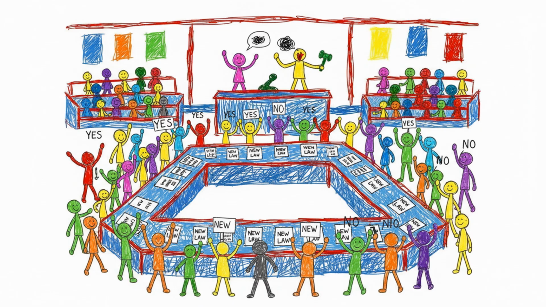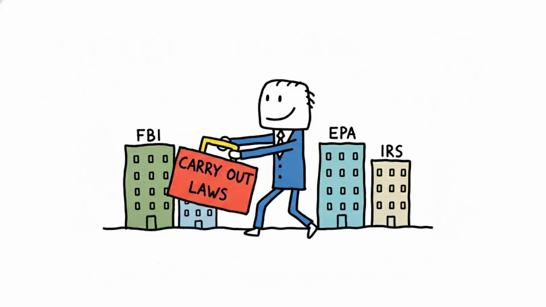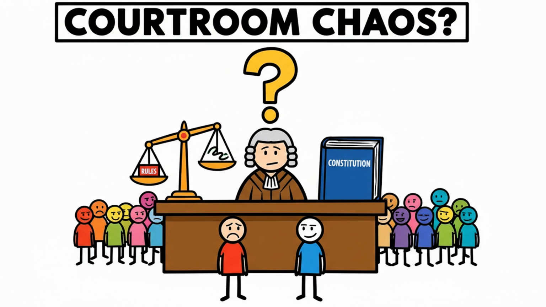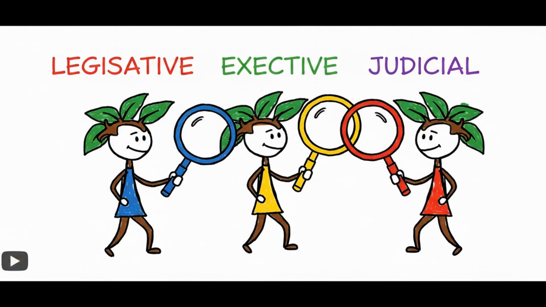The first branch is the legislative branch. This is the part that makes laws. For example, a parliament or Congress may debate and vote on new rules for the country. The second branch is the executive branch. This is the part that carries out the laws. A president, prime minister, government ministers, and public agencies usually belong here. The third branch is the judicial branch. This is the court system. Judges decide whether laws are being followed and whether the government is acting within the limits of the Constitution.